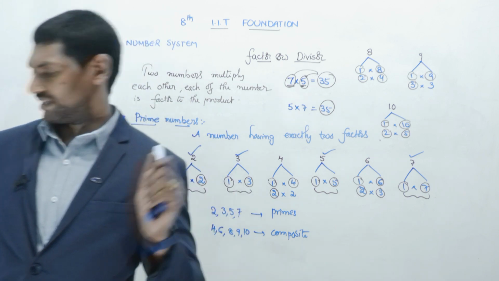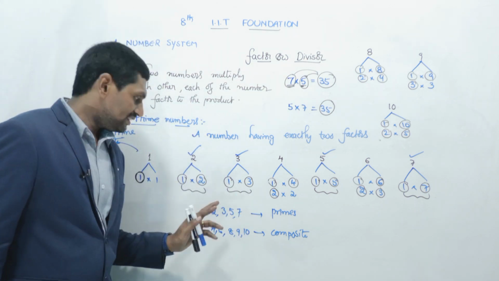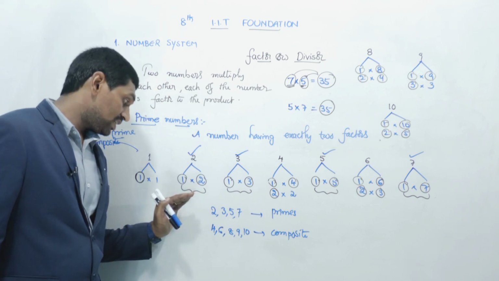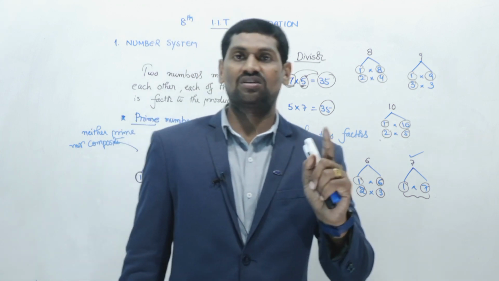Clear till then? Yes. So from 1 to 10 there are 4 prime numbers, 5 composite numbers, and 1 is neither prime nor composite.